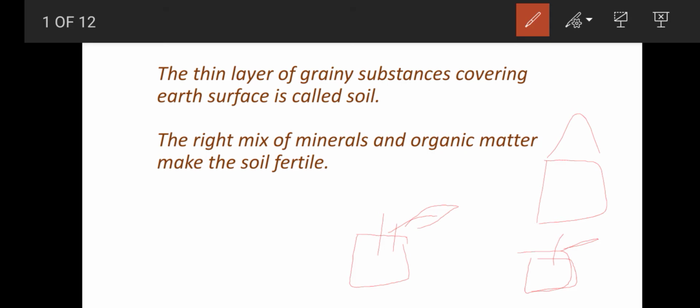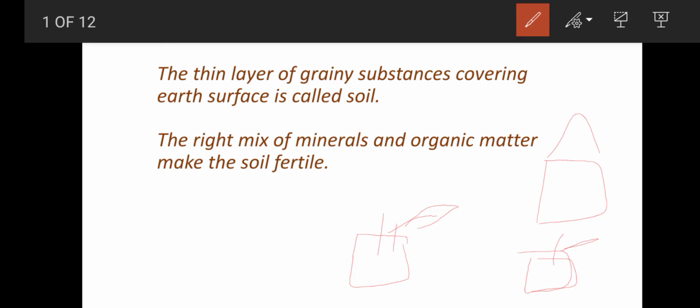What is the reason? Yes, it is completely due to the soil present in the particular place. The right mix of minerals and organic matter is what makes the soil fertile. If the soil is fertile, the plant will grow well. If it gets good minerals, water, everything, then it grows properly, or else it never grows properly. Even if you pour water and it gets proper sunlight, if the soil is not getting any minerals or organic matter, then it won't grow well. This is the reason.